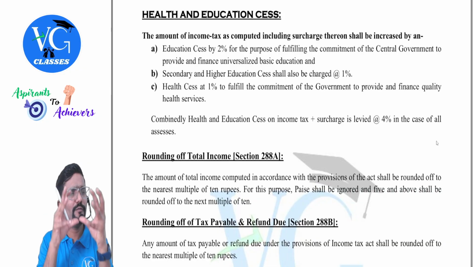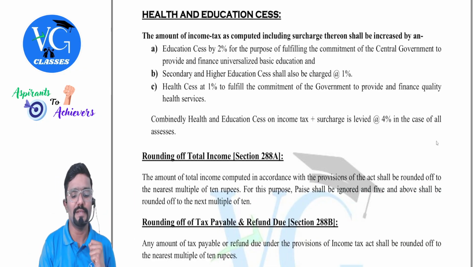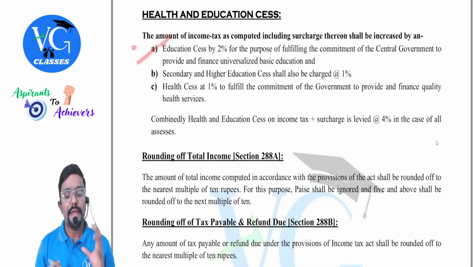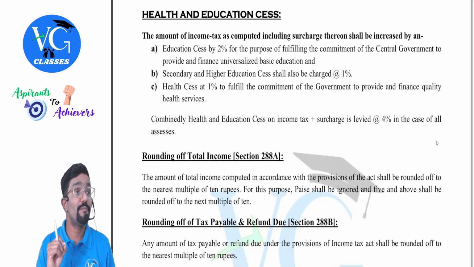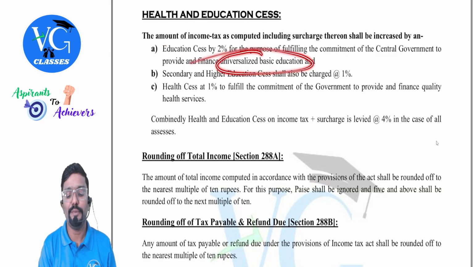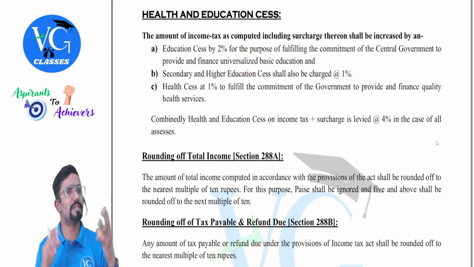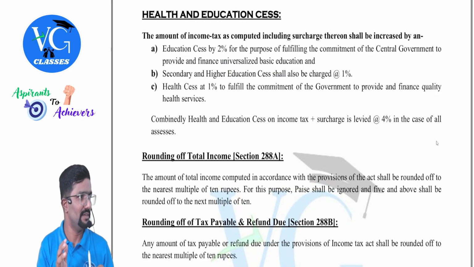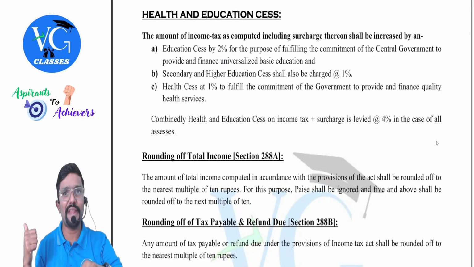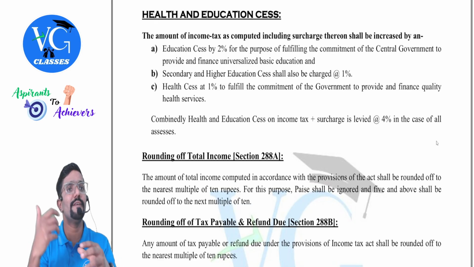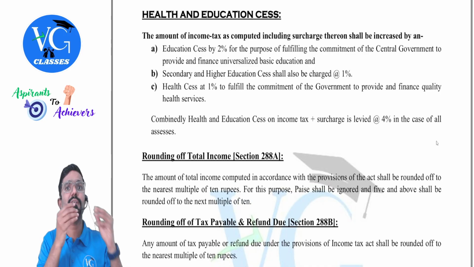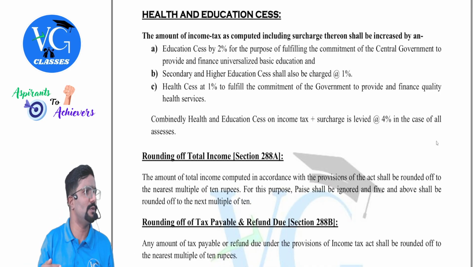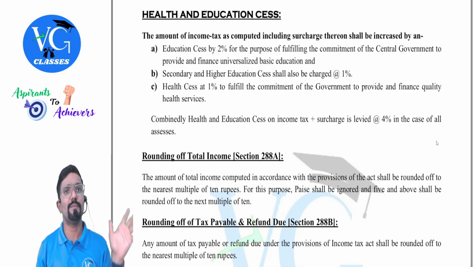And that 4% has components. What is it? We will see. Education cess of 2%, for the purpose of fulfilling the commitment of the central government to provide and finance universalized basic education. Guys, you know in the government schools, they give free education. Obviously for the government, there will be an expenditure for this. Where are they meeting it from? From this education cess. And please be careful, this education cess, whatever they collect, and the later health cess also, has to be used only for that purpose.